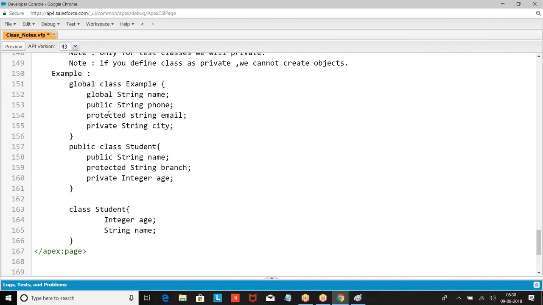If the class is public, members can be public, protected or private. If it is private, all the members should be private.